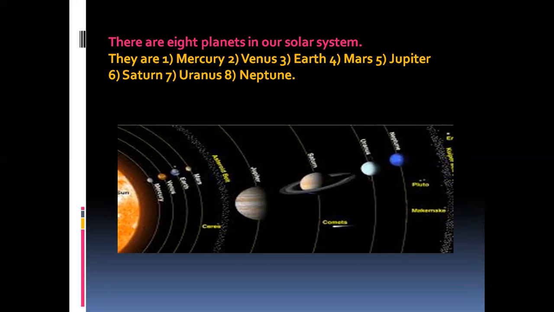The first word is my, M. M means Mercury, very, V, Venus, educated, E, Earth, mother, M, Mars, just, J, Jupiter, served, S, Saturn, us, U, Uranus, noodles, Neptune. You can remember the order like this. Is it clear, children? You have to note this down.